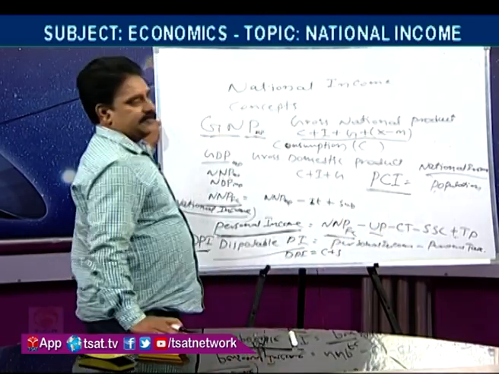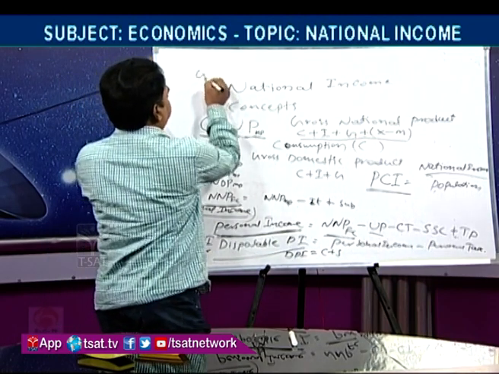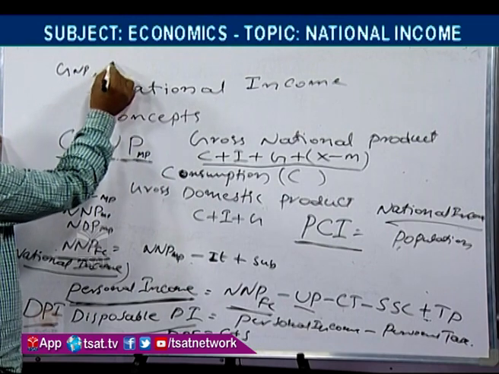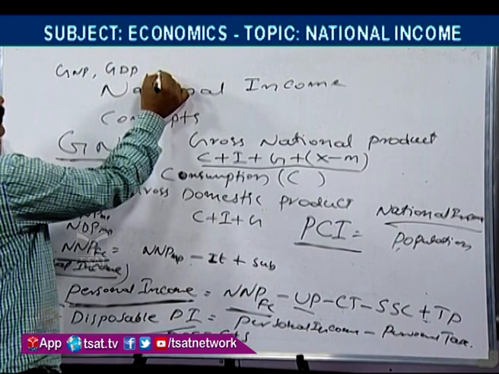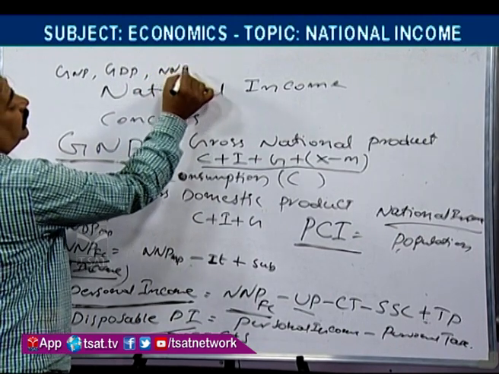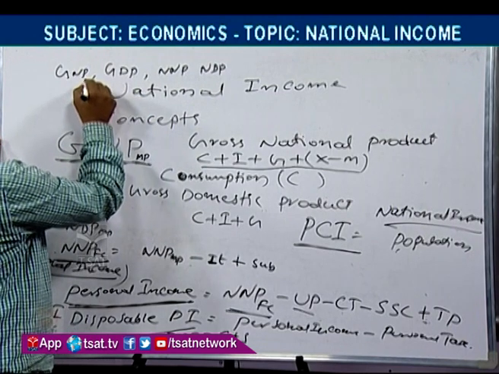These are the concepts. What are the concepts we discussed? GNP, GDP, NNP, NDP, all these are at market price.